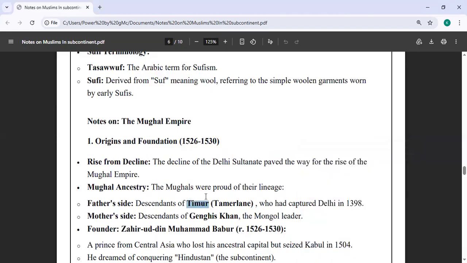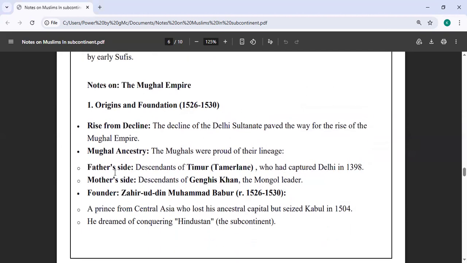The Mughals were very proud of their family line, because from their father's side they were descendants of Timur. The Timur I had discussed, the Mongol power which was in Kazakhstan and Central Asia, the Turk-Mongol leader who captured Delhi in 1398 and appointed Sayyid Khizr Khan. And from the mother's side they belonged to Genghis Khan, who was purely a Mongol leader.